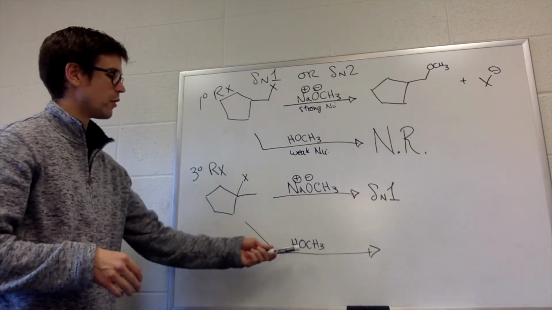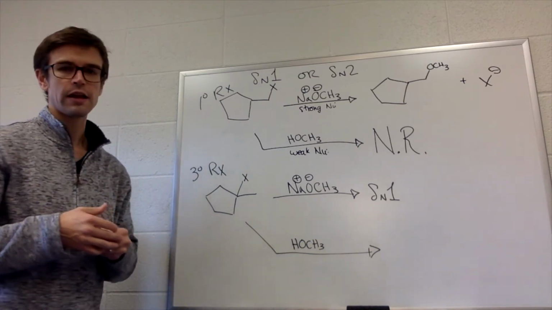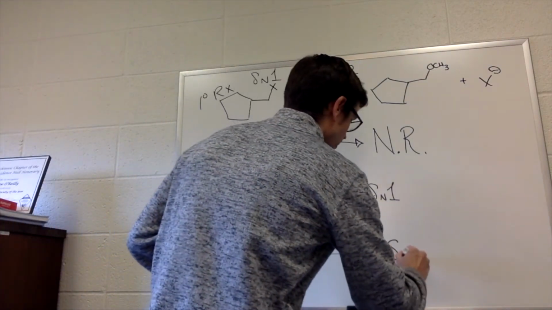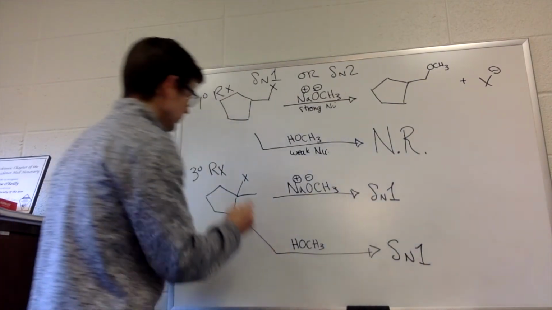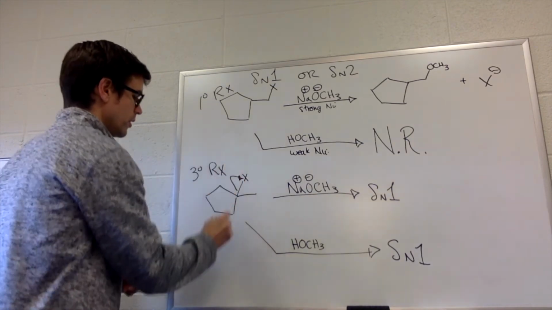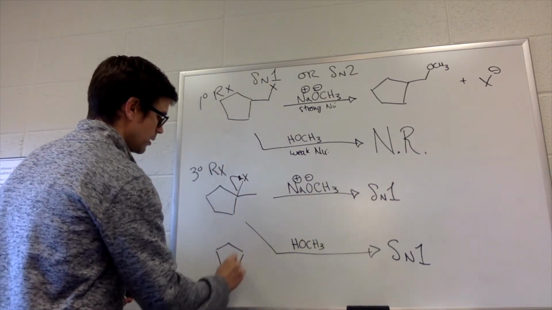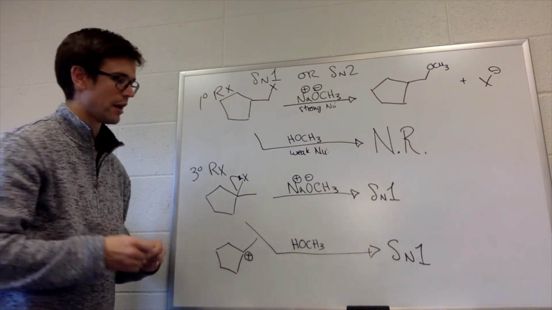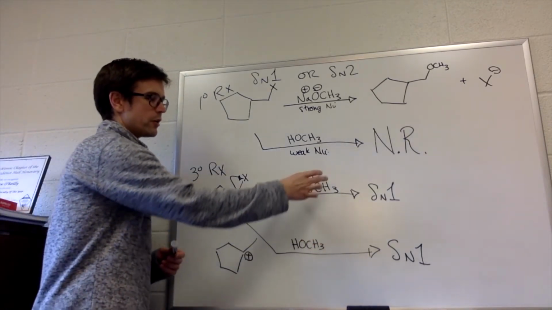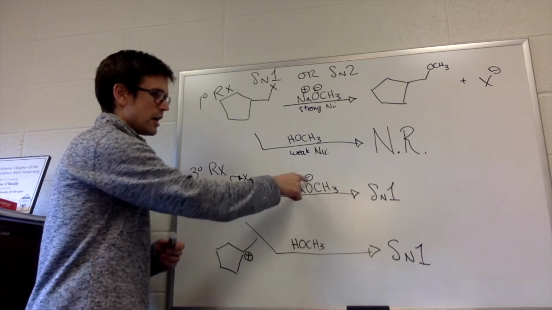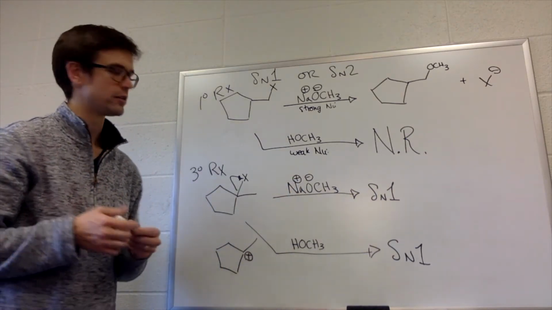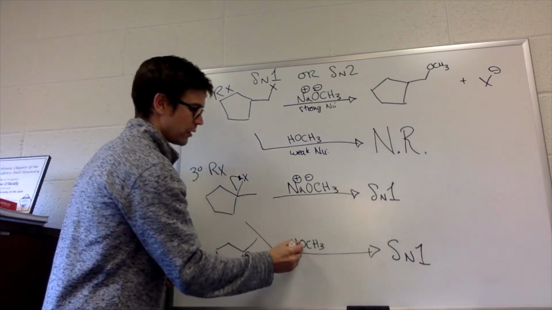What about this one? We have a weak nucleophile, tertiary alkyl halide. Still going to be SN1 because that carbocation will form. When this leaves, that'll leave, forming the tertiary carbocation, the most stable type of carbocation. And then it doesn't matter if we have a weak nucleophile or a strong nucleophile. Either of those are going to add their electrons to that positive charge. I'll just show it with this one.